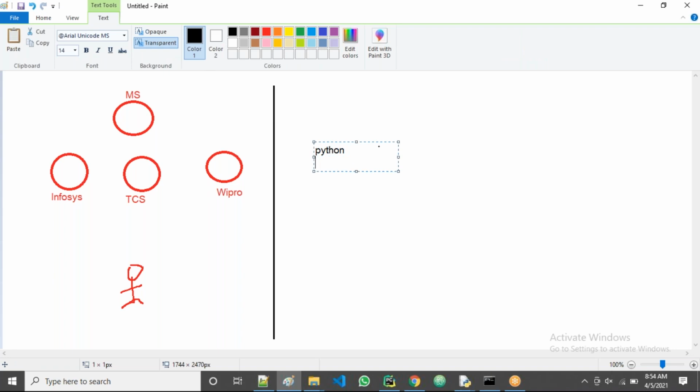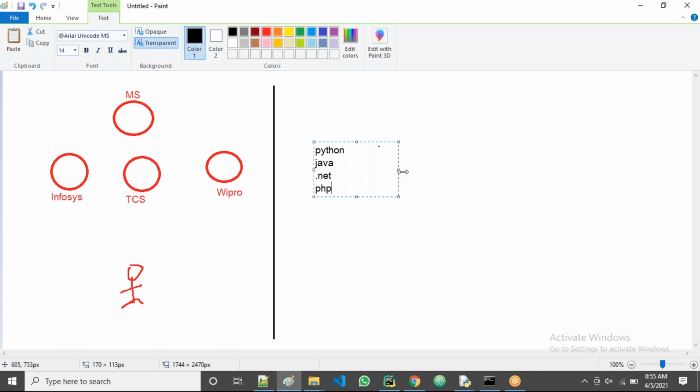I'm not saying that you learn Python, learn Java, learn .NET, learn PHP. No, this is all not required. Learn Python, but completely, or learn Java completely, learn .NET completely, learn PHP completely. Anyone is required, guys, not all. Either only Python, meaning entire Python, or entire Java, or entire .NET, or entire PHP. Not all are required.